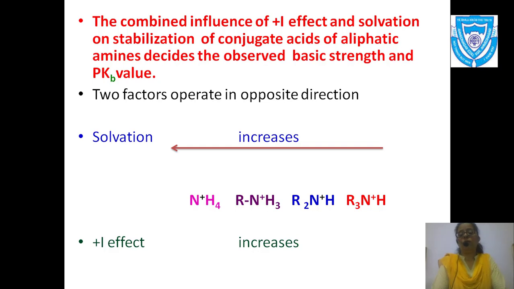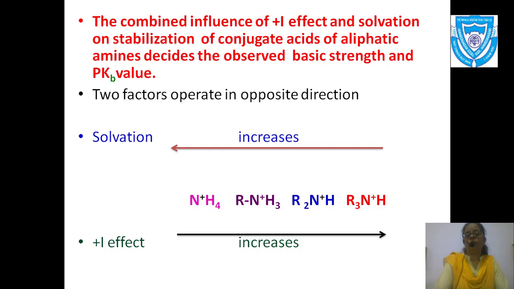But when I talk about the plus I effect, it increases from start to back. Taking ammonia also into consideration, the plus I effect goes on increasing from NH4 plus towards the tertiary conjugate acid. Is it clear? Solvation increases from back to front. That means these two things operate in opposite directions.